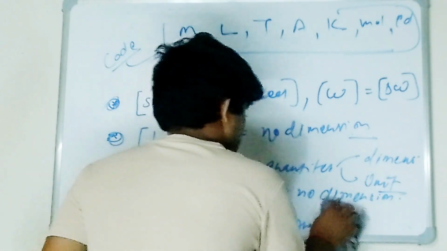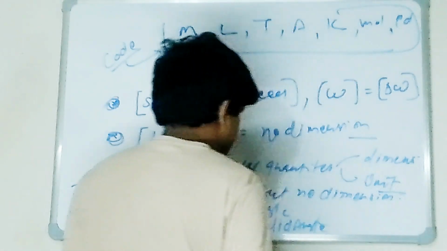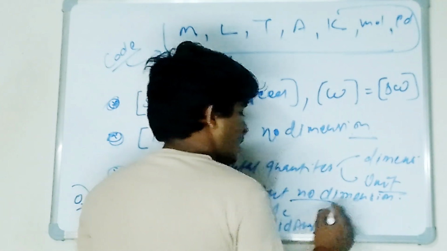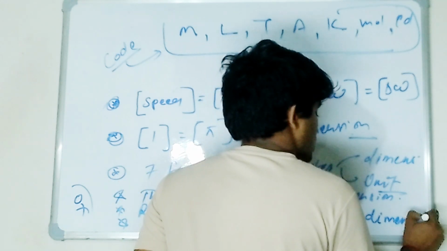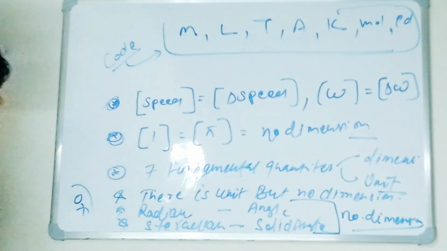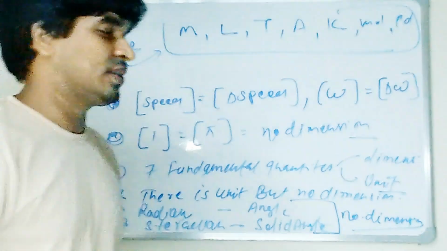So this is dimensionless. Angle and steradian have no dimension. Sir, this is a new name. Can you explain it? Yes, I will.